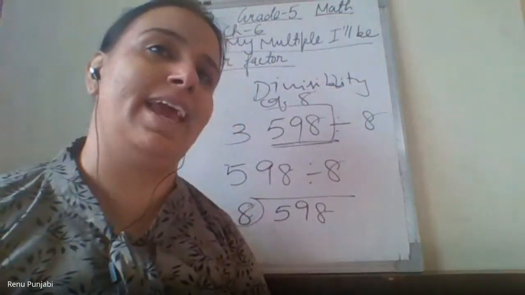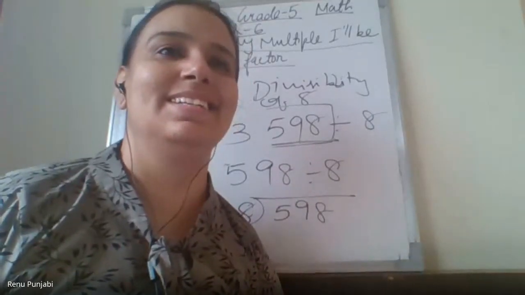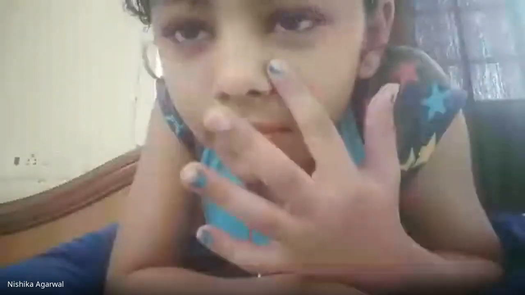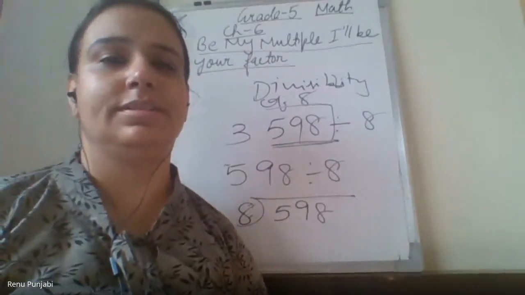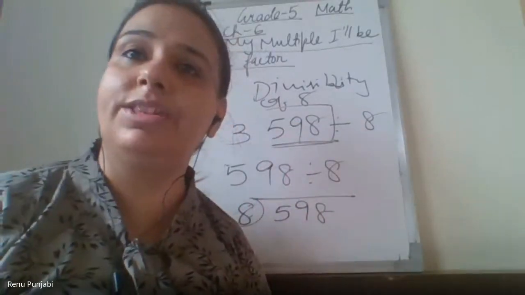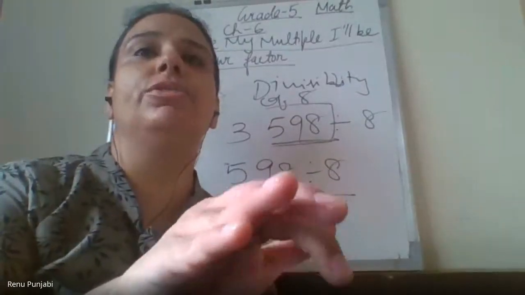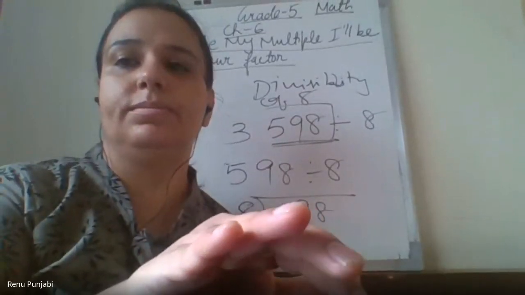Ma'am, if it is 2 digits, then you can directly divide by 8. This rule is for big numbers, so that if you face a difficulty... Ma'am, if it's 3 digits, then also you take all the 3 digits and divide them by 8. Okay. Now we go to the next divisibility.